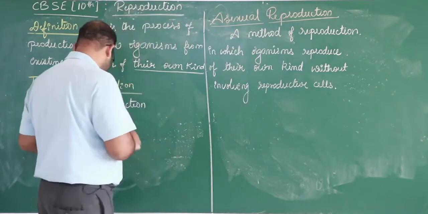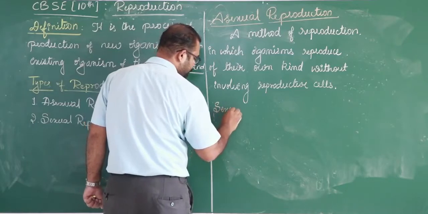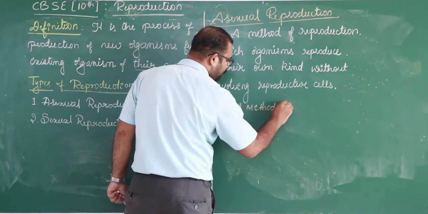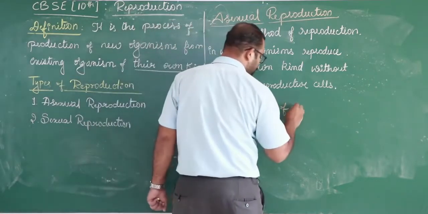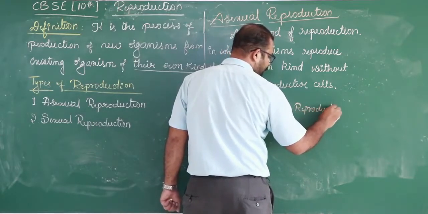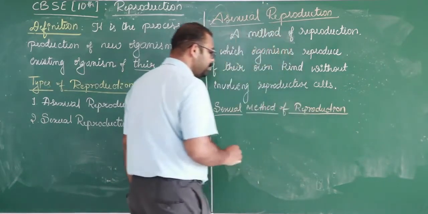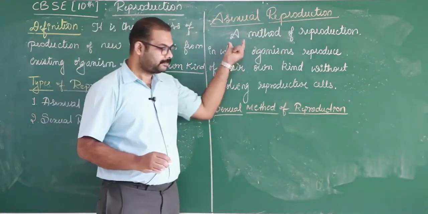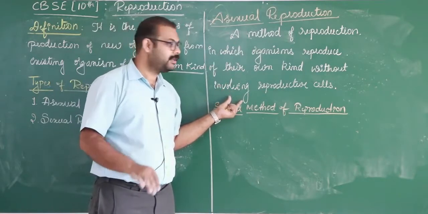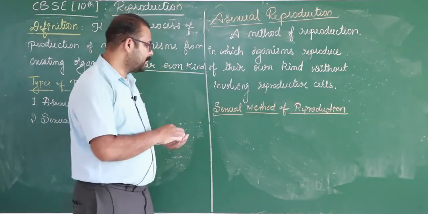The second one is the sexual method of reproduction, or you can call it directly sexual reproduction. It is the same, but the thing is that here organisms reproduce of their own kind by producing reproductive cells. So that is the main difference.